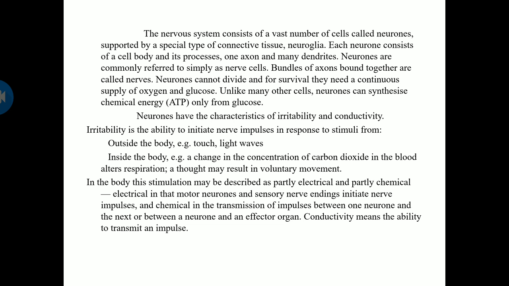Neurons cannot divide. Unlike other body cells, they cannot be divided into daughter cells, and for their survival they need a continuous supply of oxygen and glucose. Unlike many other cells, neurons can synthesize chemical energy from glucose only.